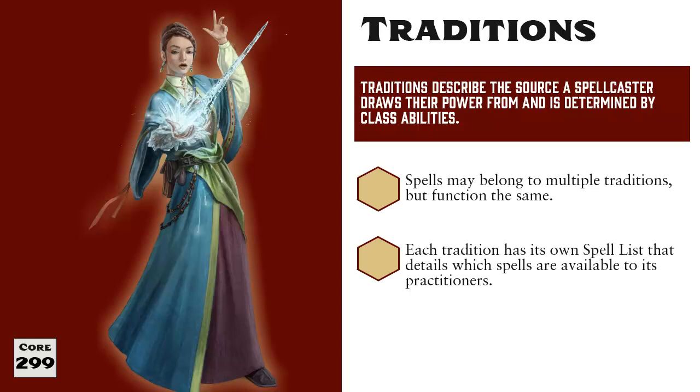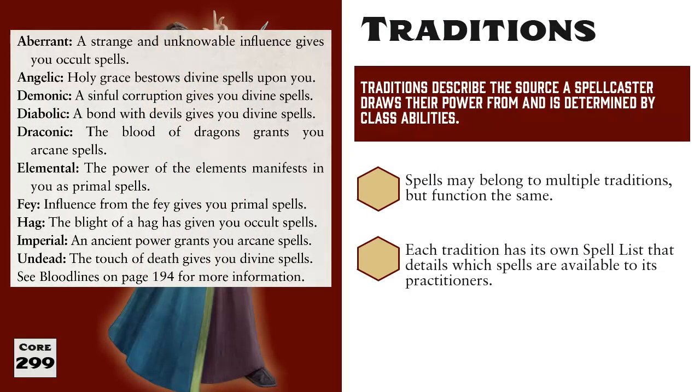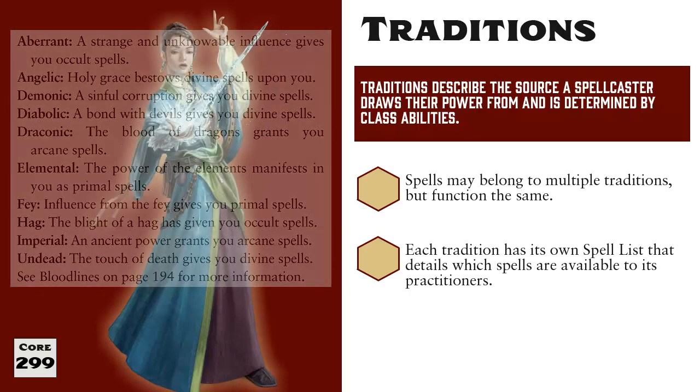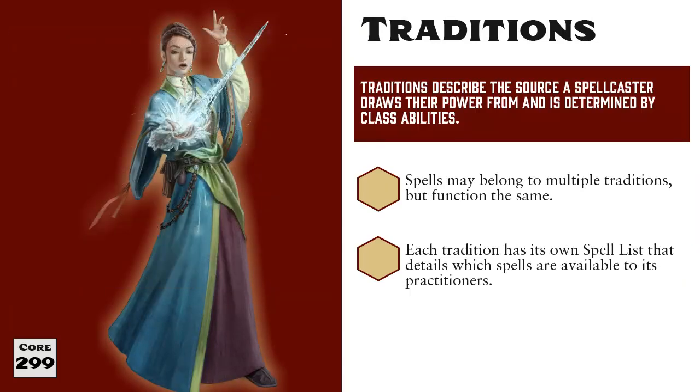And gone are the days of spell lists being dictated entirely by class. 2nd edition has simplified things by having only 4 traditions and therefore only 4 spell lists, but also allows greater flexibility in allowing some classes to choose between which spell list they want to use. For example, sorcerers get to choose from any of the 4 traditions depending on what their bloodline is. The 4 traditions are Arcane, Divine, Occult, and Primal.